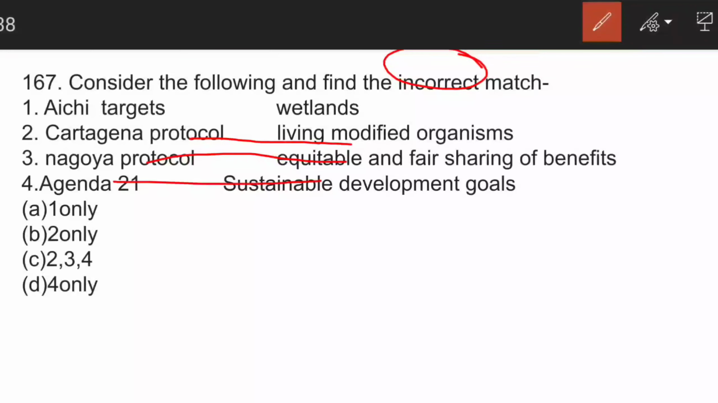Correct. Aichi targets is not about wetland. It is about addressing the underlying causes of biodiversity loss by mainstreaming biodiversity across the government and society. And they aim at making people aware of the values of biodiversity and take appropriate steps to conserve and use it sustainably.